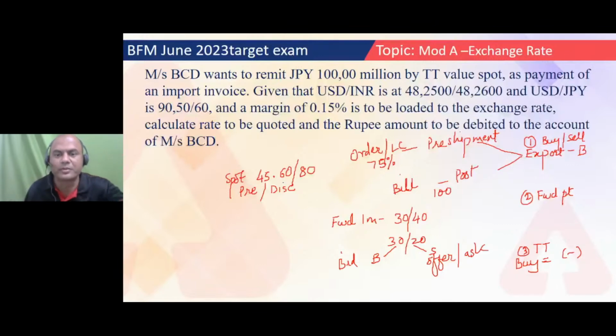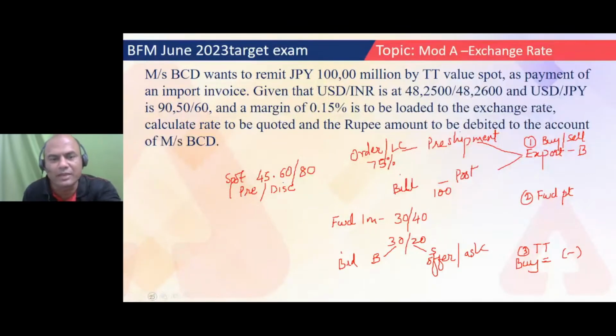For today's problem now. See here, this revision which we took right now is basics for anyone. Anyone wants, you can take a photograph or screenshot of this, because I'm going to rub this now. TT is telegraphic transfer. TT means telegraphic transfer.